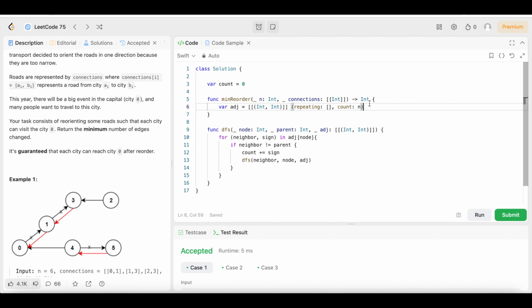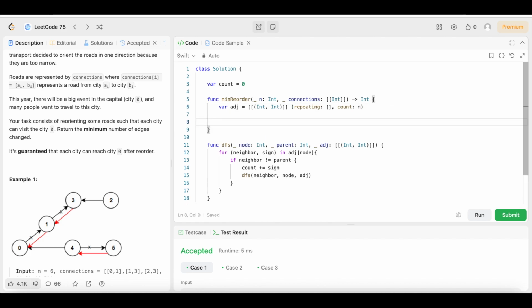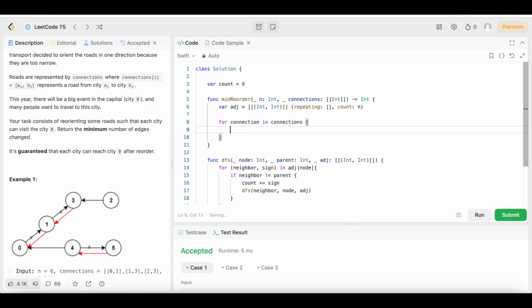Then we're going to come down here and say for connection in connections, we are going to say adj, and connection 0, putting the 0 in the array brackets. Then we're going to say append.